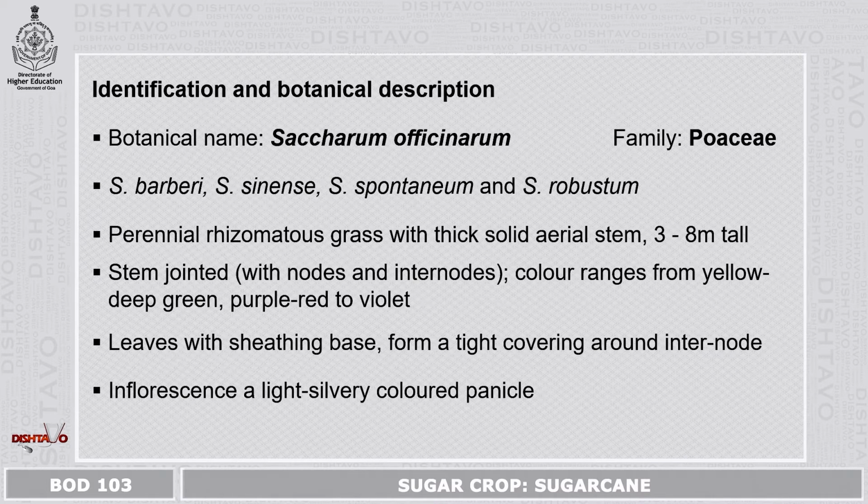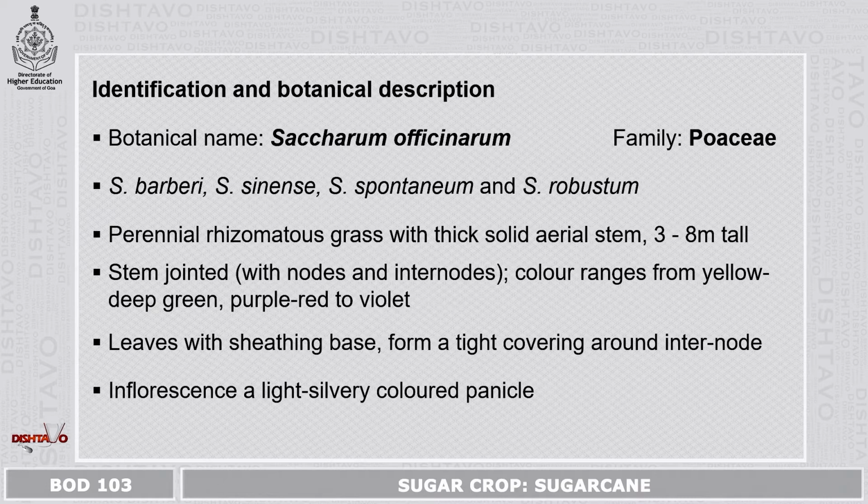Identification of the sugarcane. Sugarcane botanical name is Saccharum officinarum, belonging to family Poaceae. But there are other species which are also grown as sugarcane. They are Saccharum barberi, Saccharum sinensis, Saccharum spontaneum, and Saccharum robustum.